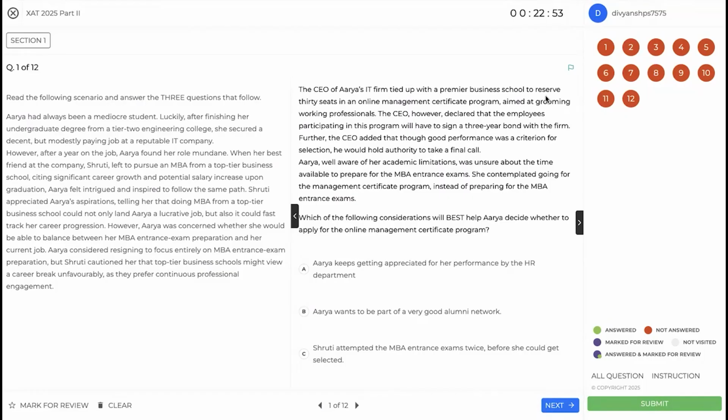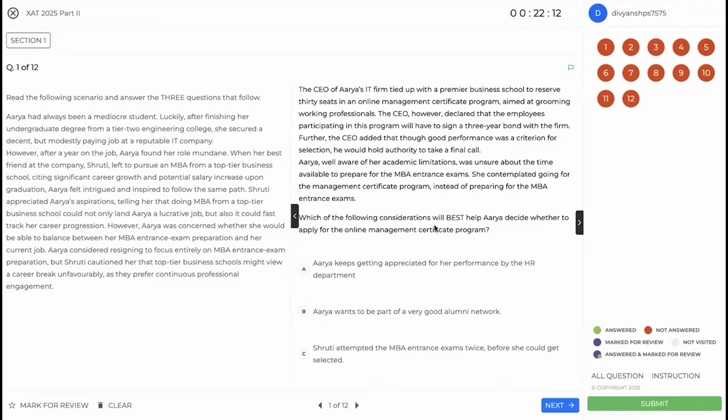The CEO tied up with a premier business school to reserve 30 seats in an online program. The CEO declared employee participants will have to sign a 3-year bond with the firm. Okay. The CEO added that though good performance was a criterion for selection, he would hold authority to take the final call. Arya, well aware of her academic limitations, was unsure about the time available to prepare for the MBA entrance exams. She contemplated going for the management certificate program instead of preparing for the MBA entrance exam. So she has two choices. One will require her to make significant efforts, while the other one, this tie-up, is based on good performance, and the CEO will take the final call.